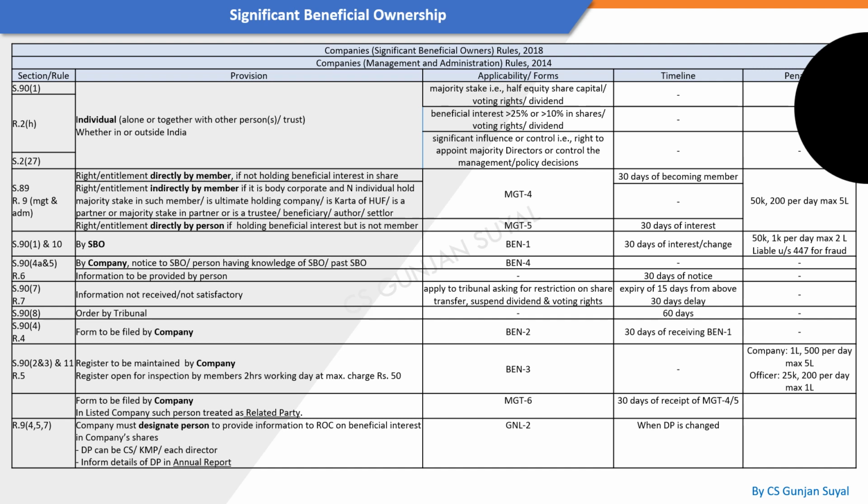Now, along with this, that individual, once he knows and becomes an SBO through this category, also has to file BEN-1. This is what the individual needs to do.